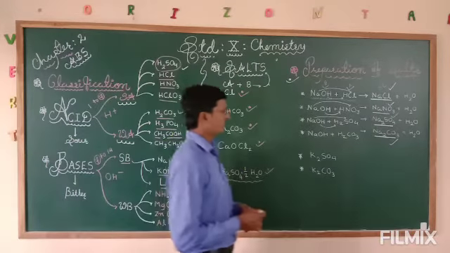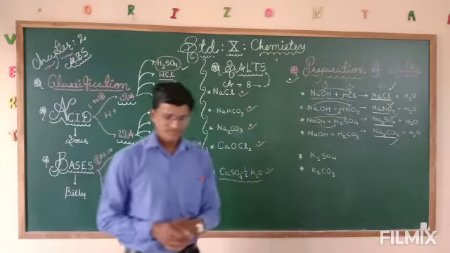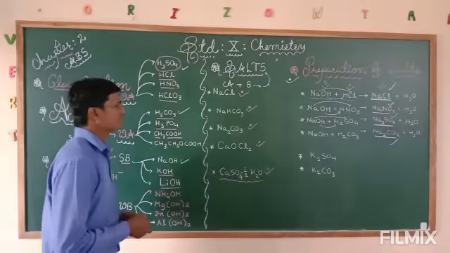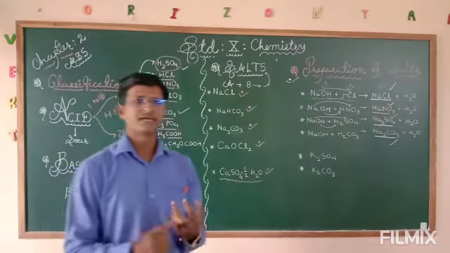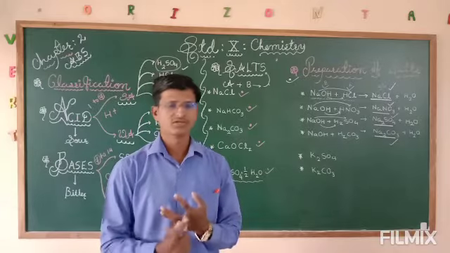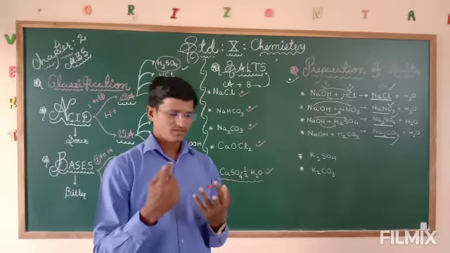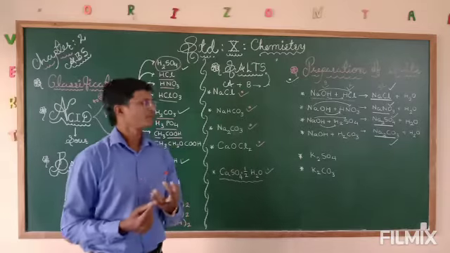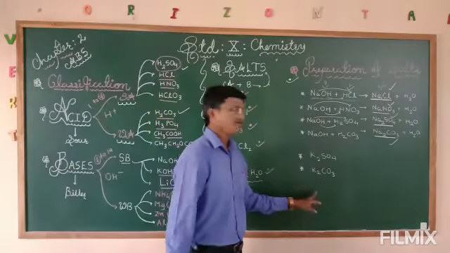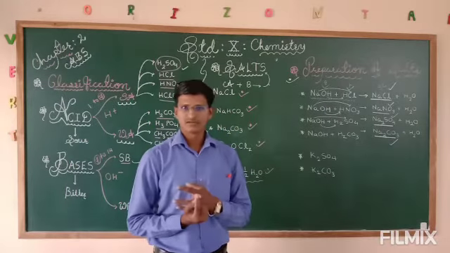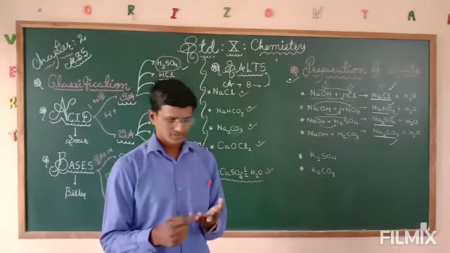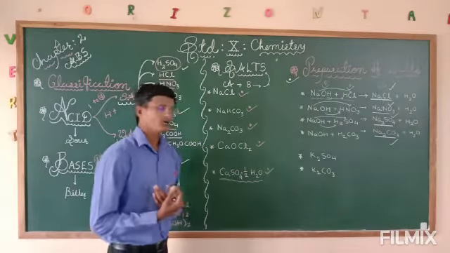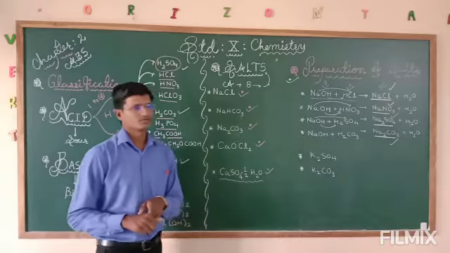So here we need to understand that in the textbook many equations and formations are given, when salt reacts with metal, what type of family of salt you will get. Then any non-metal reacting with any salt or acid or base, what type of reaction is possible? All those things you can see in the text.